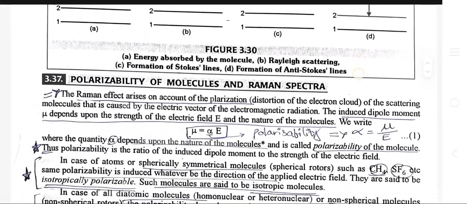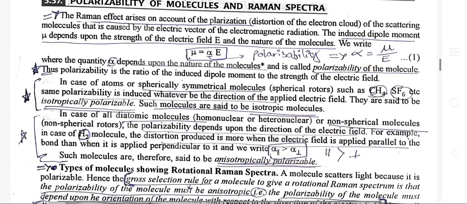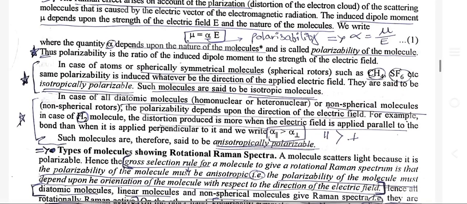Polarizability of molecule and Raman spectrum. The Raman effect arises on account of polarization of the scattering molecule that is caused by the electric vector of the electromagnetic radiation. The induced dipole moment μ depends upon the strength of the electric field E and the nature of the molecule, where we write μ = αE, where the quantity α depends upon the nature of the molecule and is called the polarizability of the molecule. Thus, polarizability is the ratio of the induced dipole moment to the strength of the electric field.